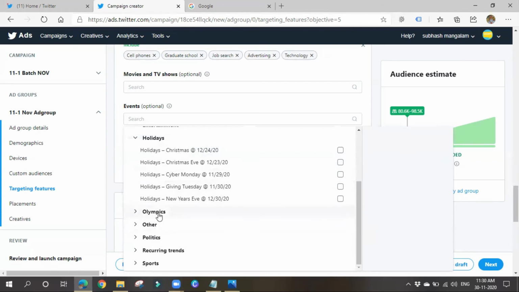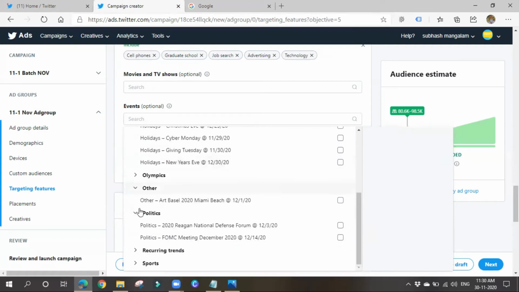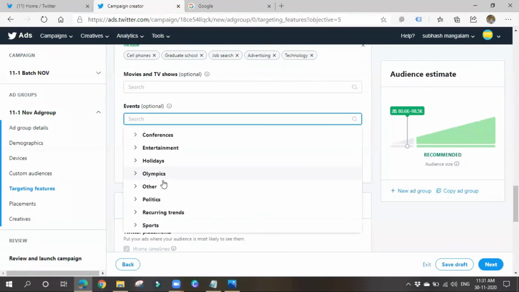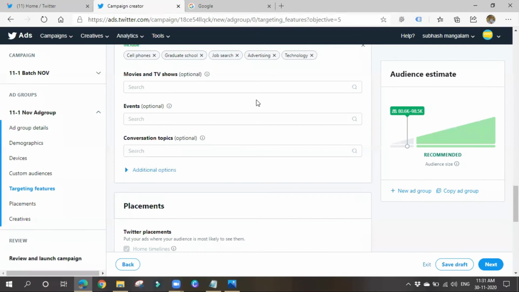Olympics. Next thing is others, politics, and sports. If you go with sports, you can see many events that are going to be held. They'll show you, December 18th, 2020. People who are interested in all these events, you can target.